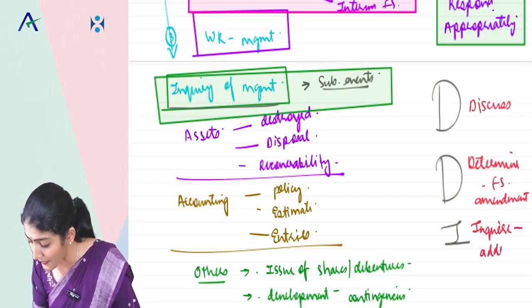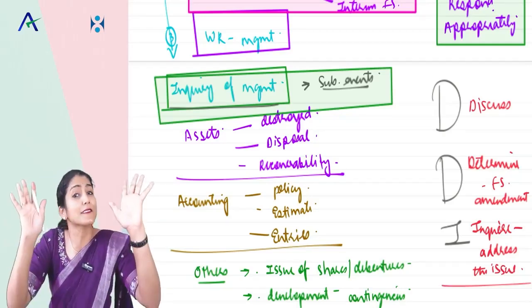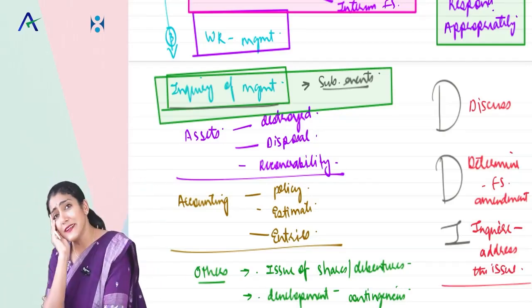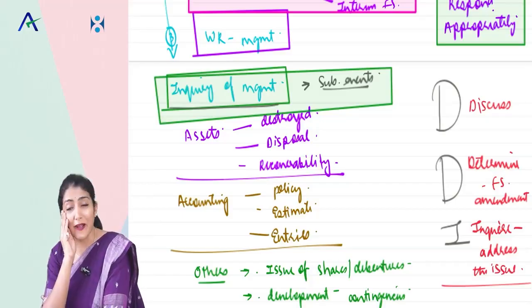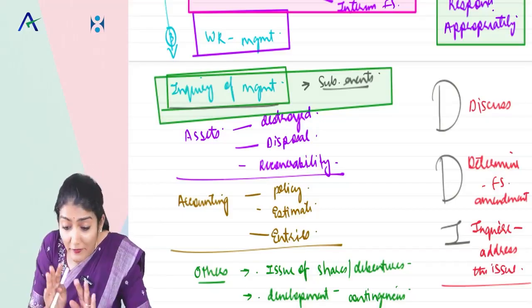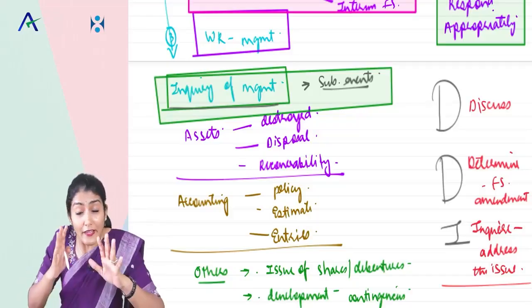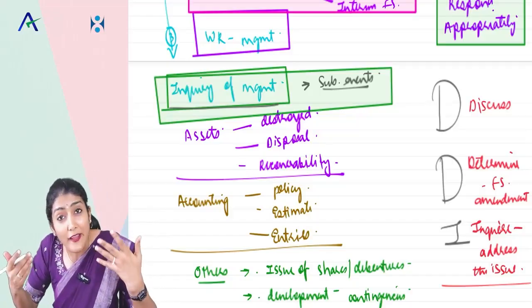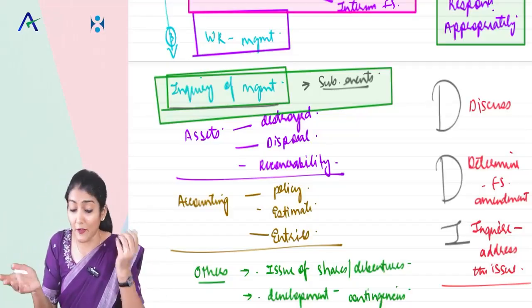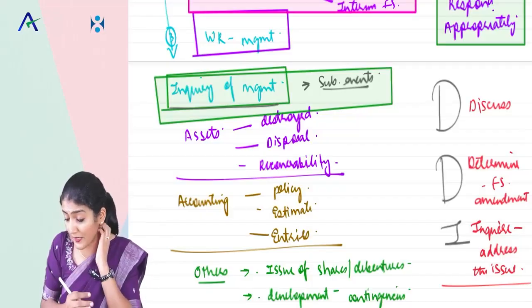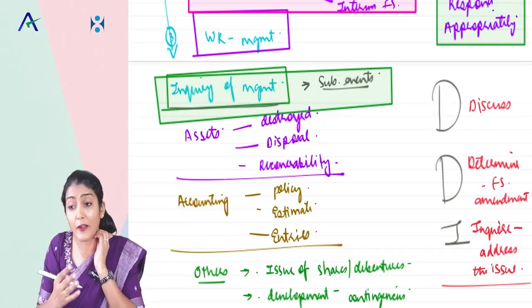So first thing, favorite work of auditor, discuss. Discuss with management what you did, like this, very bad. Then you determine whether reopening, restatement of the accounts is required. Determine whether the financial statements need amendment, whether the accounting entry will have to be taken for this, whether changes will have to be made.